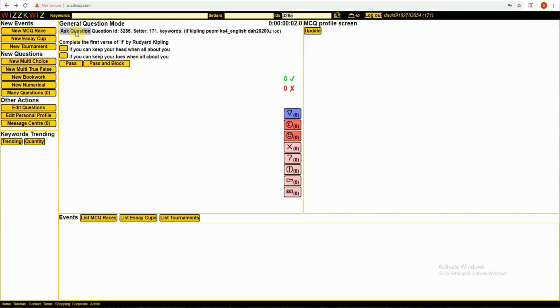So: complete the first verse of "If" by Rudyard Kipling. "If you can keep your head when all about you are losing theirs, I'm blaming it on you." "Are losing their sweets," so yeah, that's the correct one. "If you can trust yourself when all..." We've even managed to put a typo in there, so it's obviously the wrong one. "But make allowance for their doubting too." So that was sort of grammar or typo.